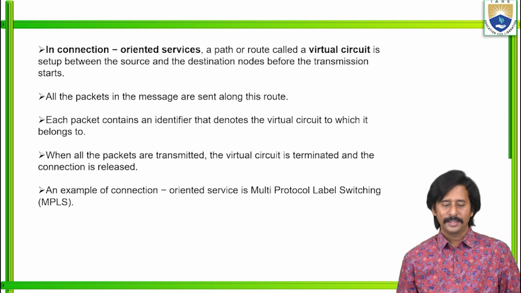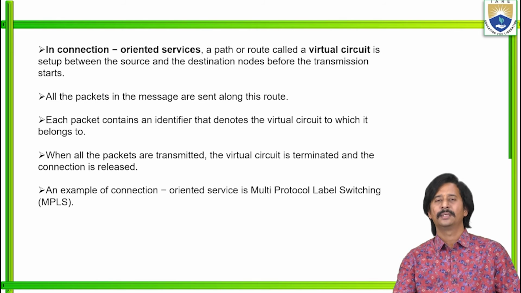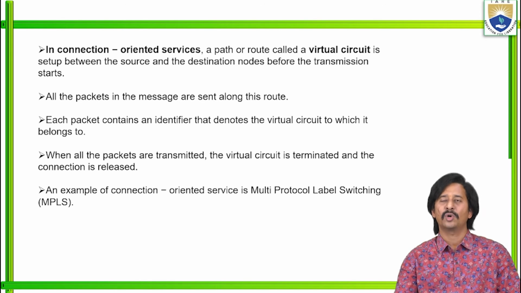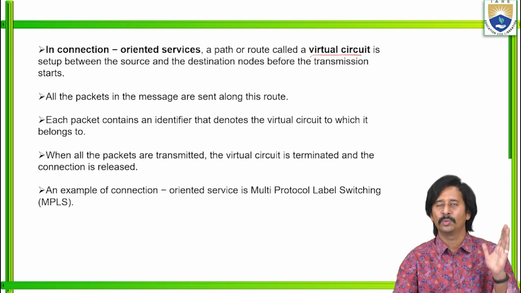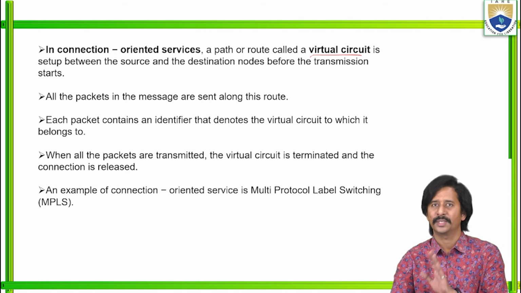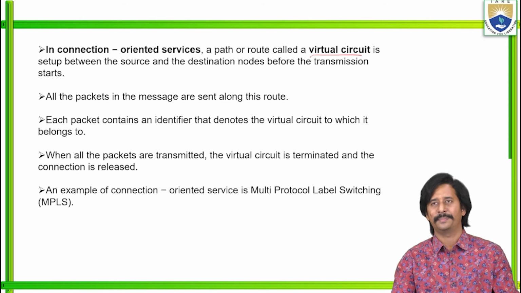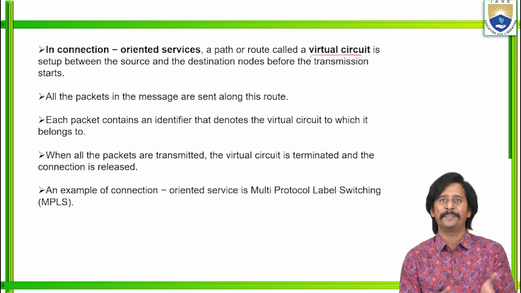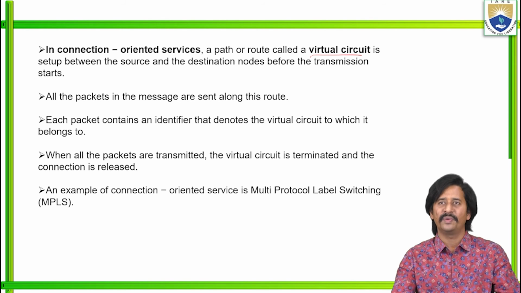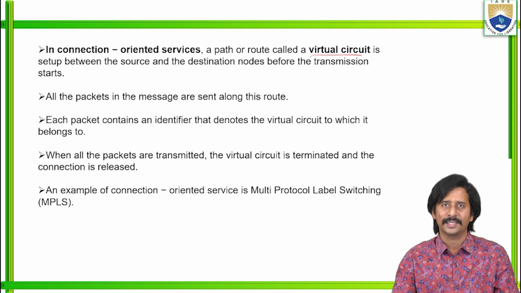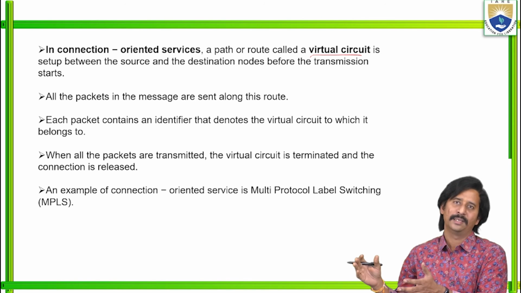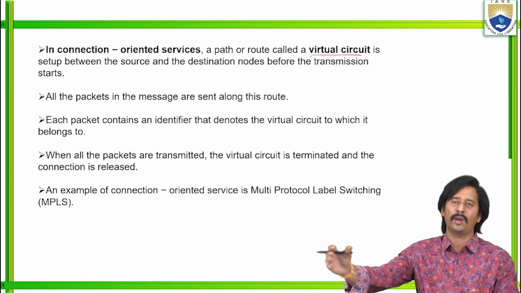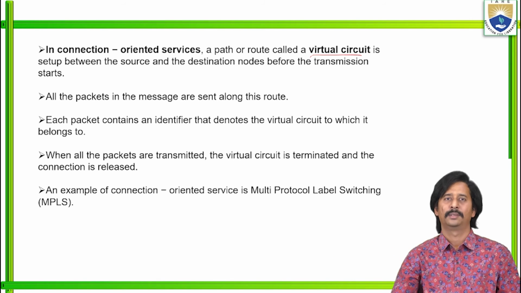See, in connection oriented services, a path or a route which is called a virtual circuit. Very important. Connection oriented services means virtual circuits. Connectionless means datagram subnets. So the virtual circuit is set up between the source as well as the destination nodes before the actual data transmission starts. Once the path is established, all the packets regarding that particular message are sent along that particular route only.